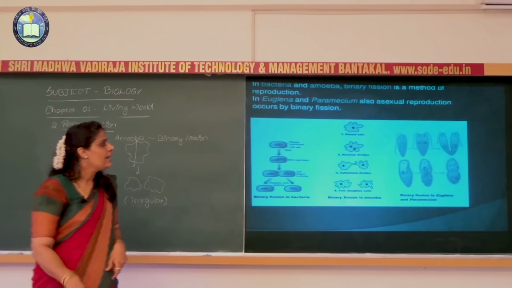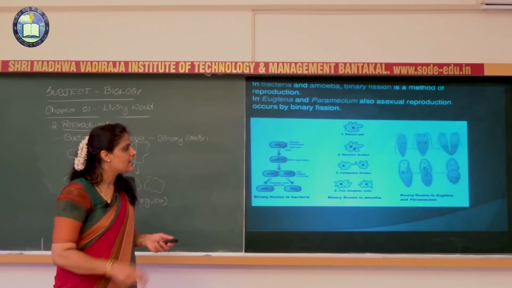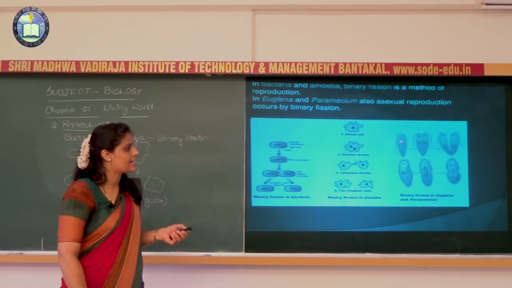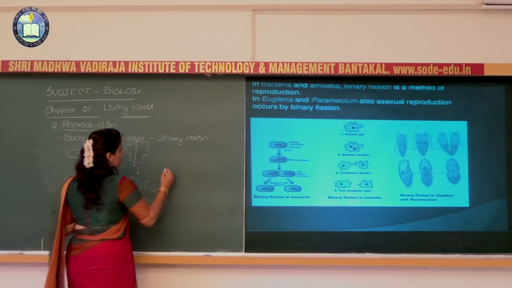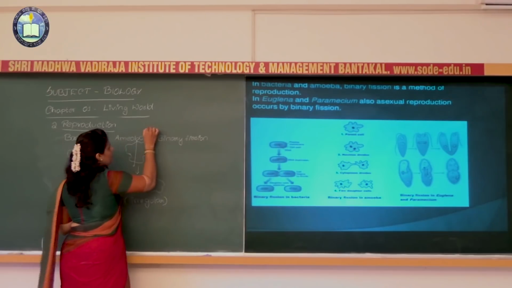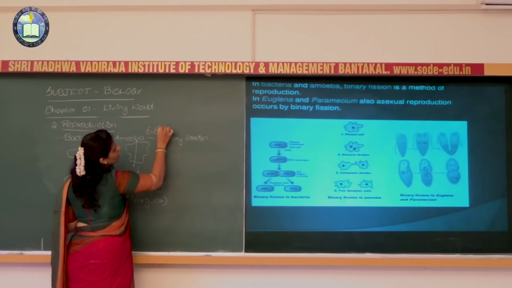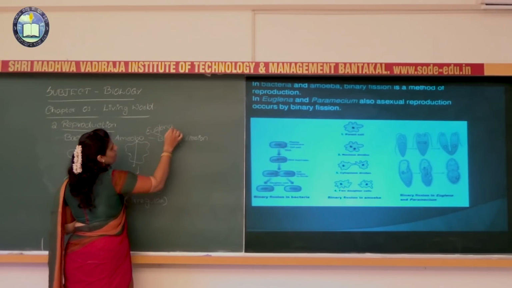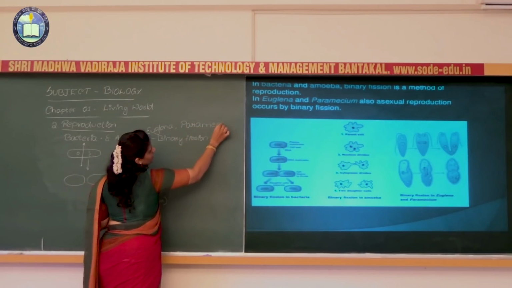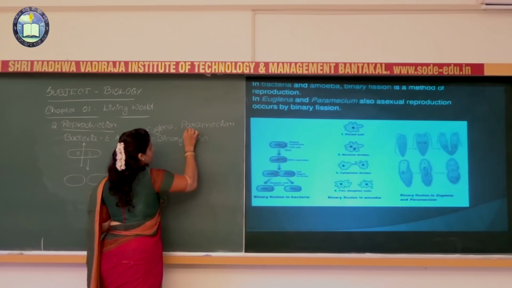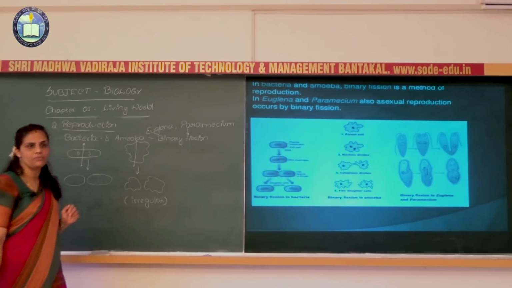Then again, if you are taking euglena as an example, in the euglena and in the paramecium also, asexual reproduction is by binary fission.